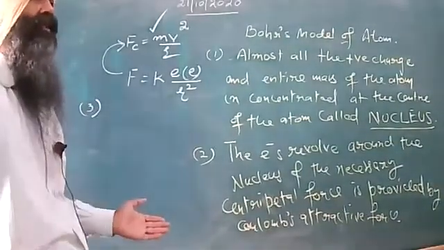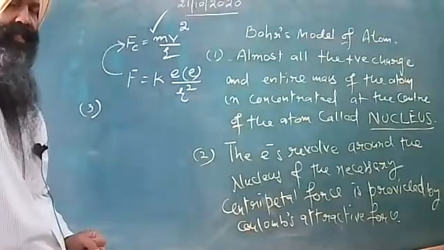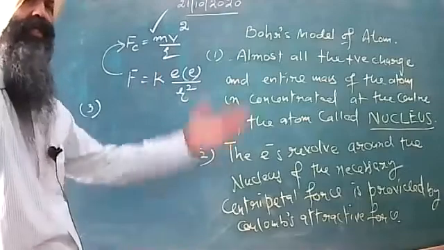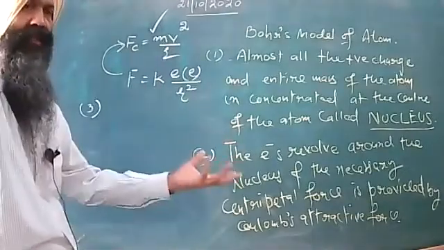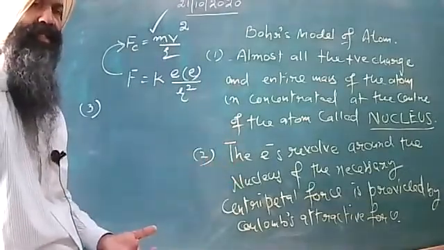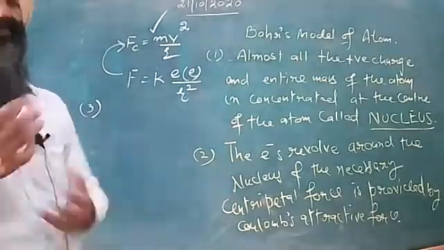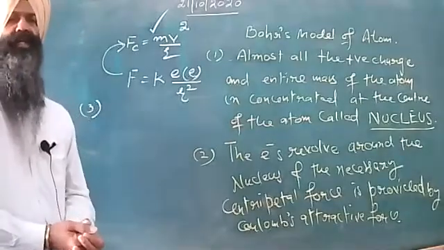This point indicates that when the electrons are revolving around the nucleus, as per our classical electrodynamics concept, where we said that it must lose energy, a continuous loss of energy we were talking about.